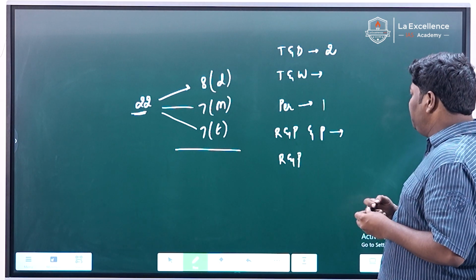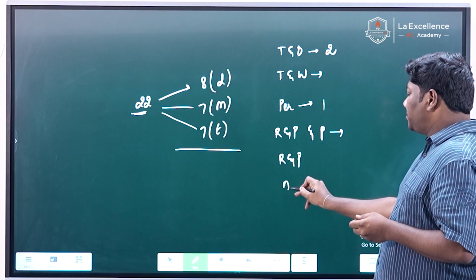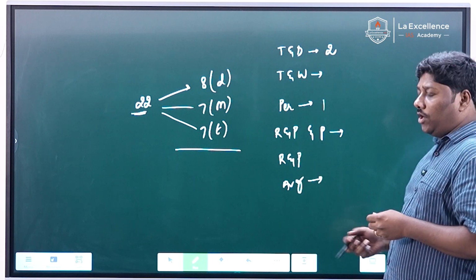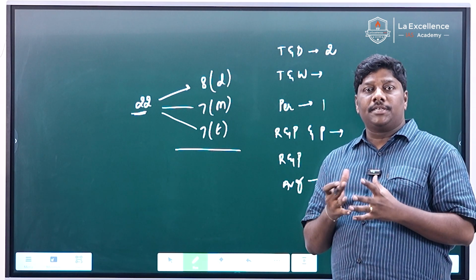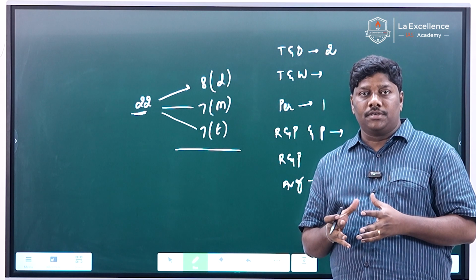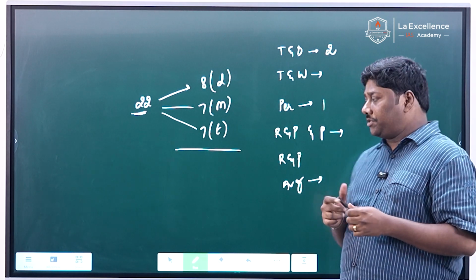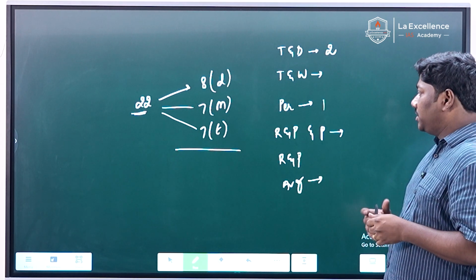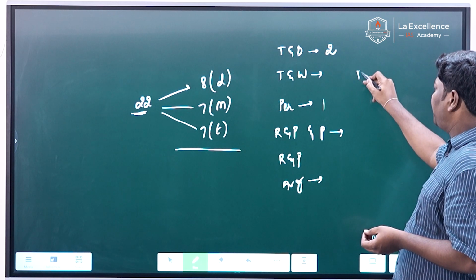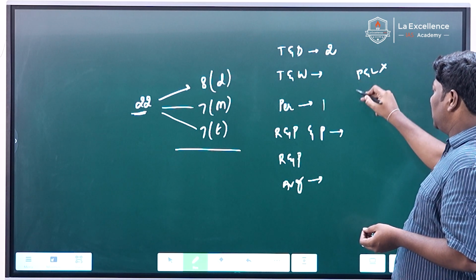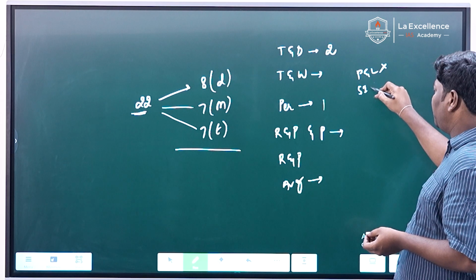If you see other topics like average, you got one question from average, and that too on the concept of average. He is not asking you the question directly based on the average; its concept is used. And there were no questions from profit and loss, and no questions from simple interest and compound interest.